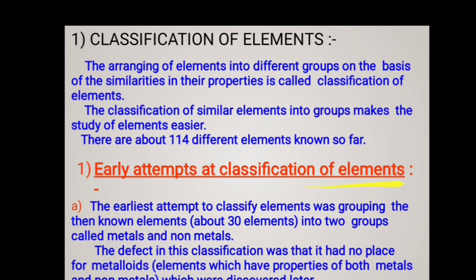The earlier attempt was grouping about 30 elements into two groups called metals and non-metals. The defect in this classification was that it had no place for metalloids, meaning semi-metals, the elements which have properties of both metals and non-metals, which were discovered later.